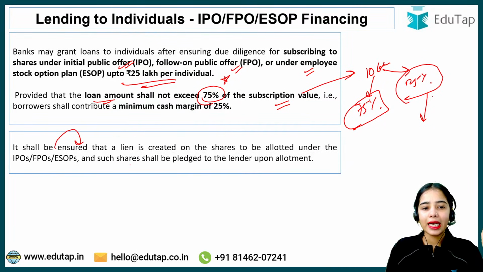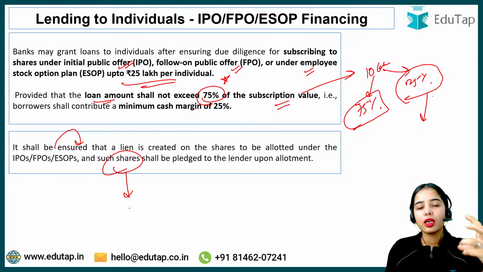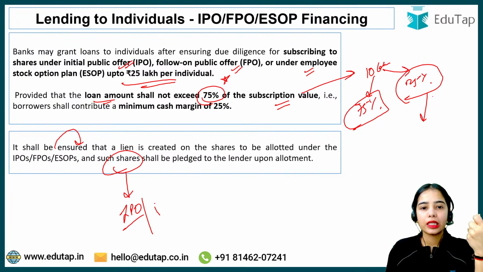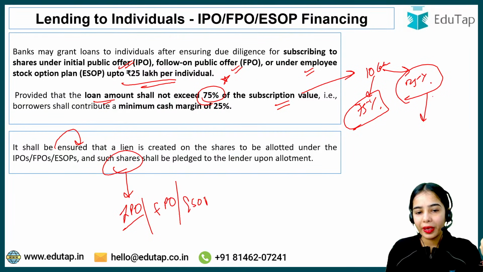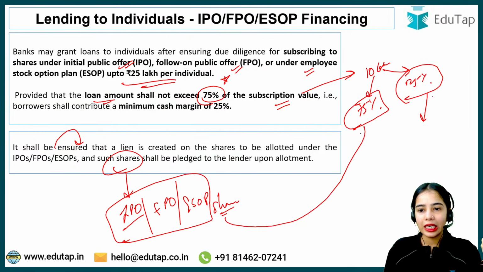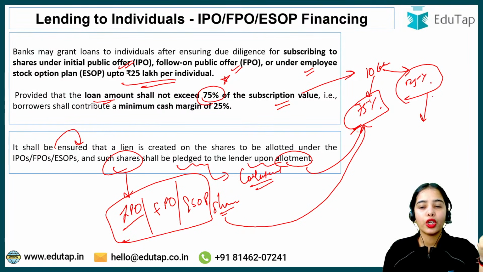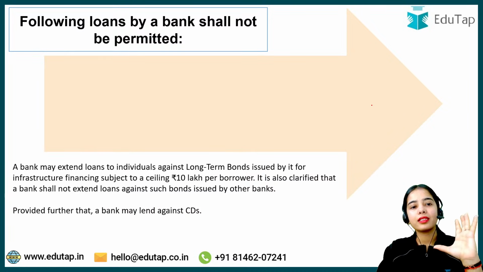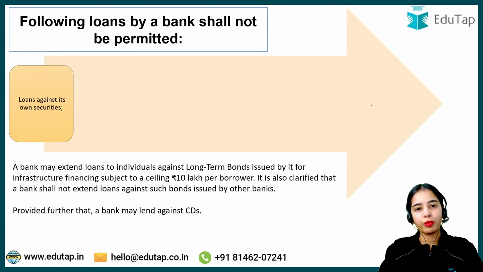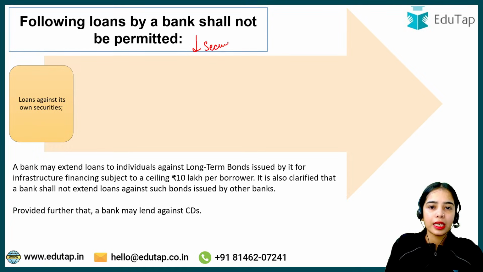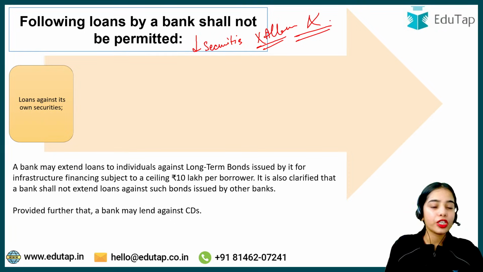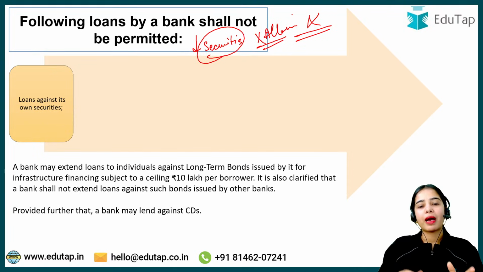It shall be ensured that such shares that you are purchasing in the IPO, under the follow-on public offer, or under the ESOP, by taking a part of the loan, will be pledged to the lender upon allotment. That means these shares are the collateral against which you are taking the loan. That is the idea. Okay, now coming to the next part, the following loans by a bank shall not be permitted. That means these are the securities against which loans cannot be given by the bank.